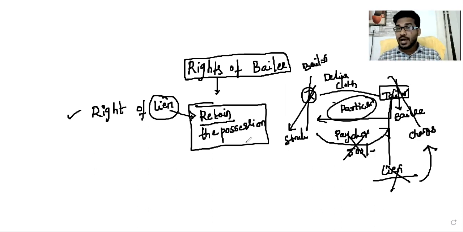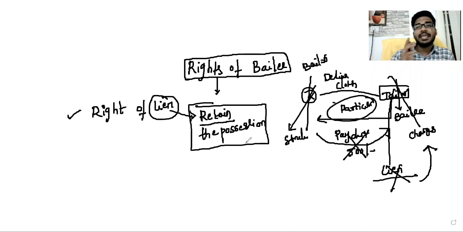That is the reason why lien is called a possessory right. आपके पास possession है तो you can hold the possession; otherwise, you cannot. You have the possession, you can exercise the right of lien. You do not have the possession, you cannot exercise the right of lien.